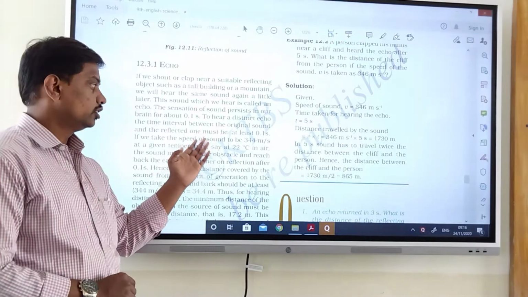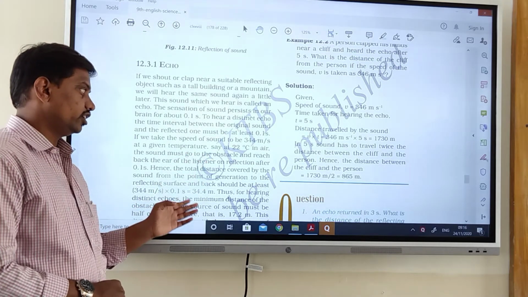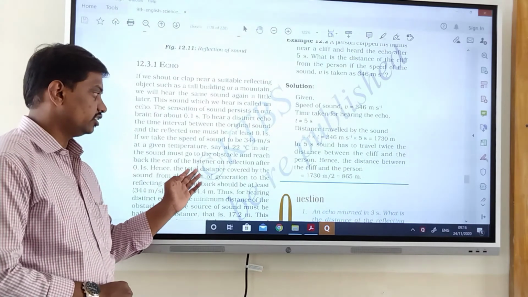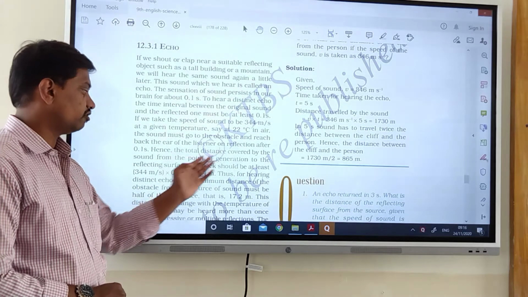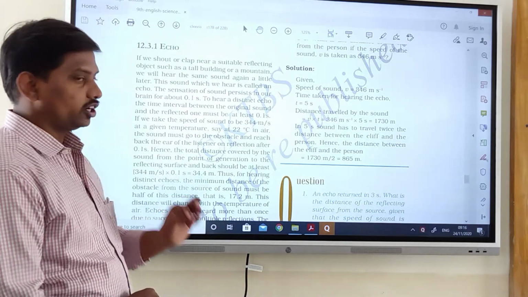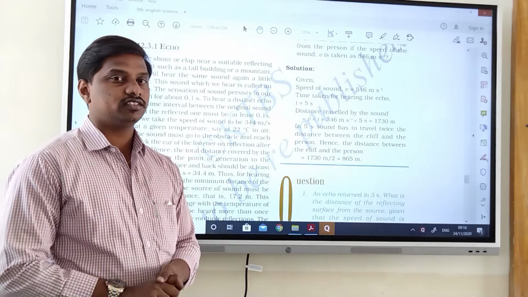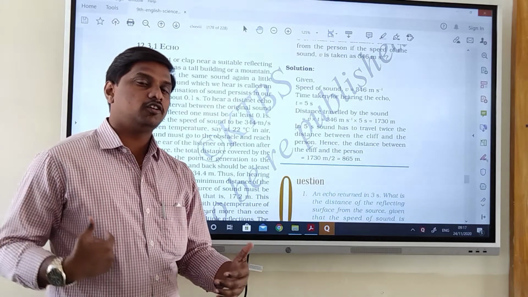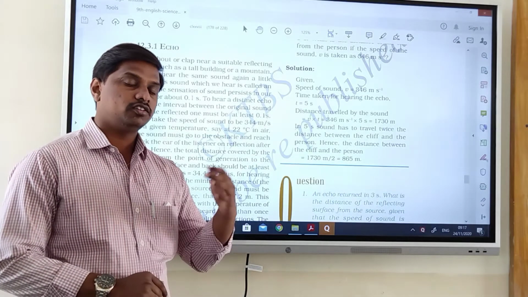If we take the speed of sound as 344 meters per second at a given temperature, say 22 degrees Celsius in air, the sound must go to the obstacle and reach back to the listener on reflection in 0.1 second. Hence the total distance covered by the sound from the point of generation to the reflecting surface and back should be at least 34.4 meters. Then only will the echo be created. Otherwise, the echo will not form.